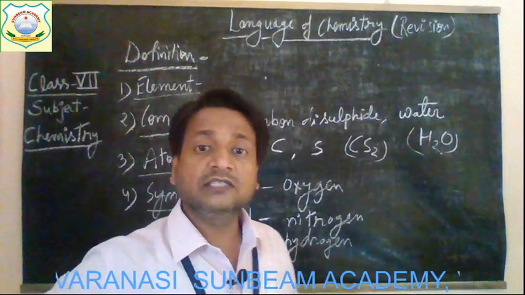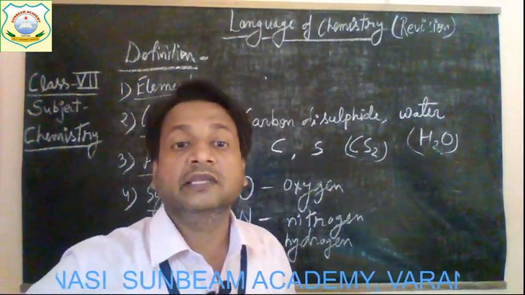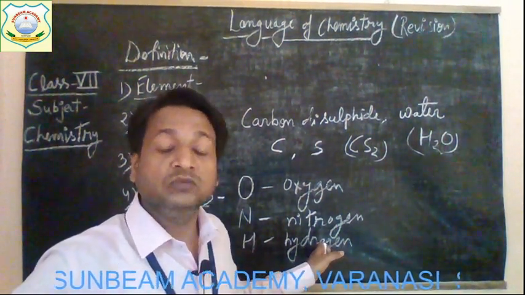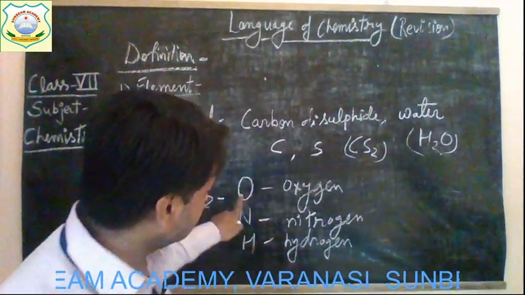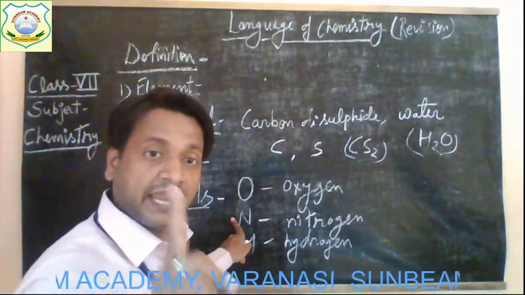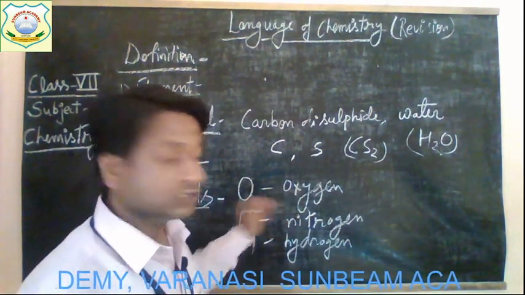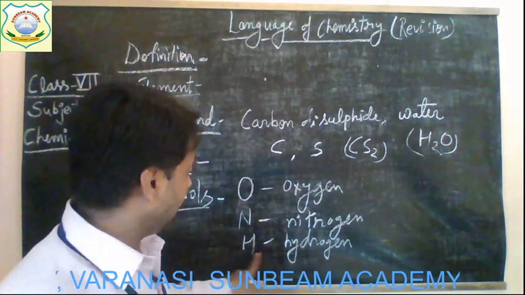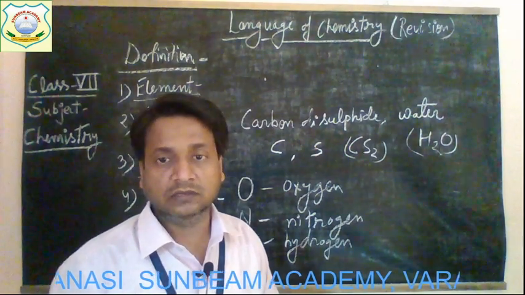So the denotation of elements by using certain letters is known as their symbols, and a symbol indicates one atom of that element. This O indicates one atom of oxygen, N indicates one atom of nitrogen, H indicates one atom of hydrogen, and so on.